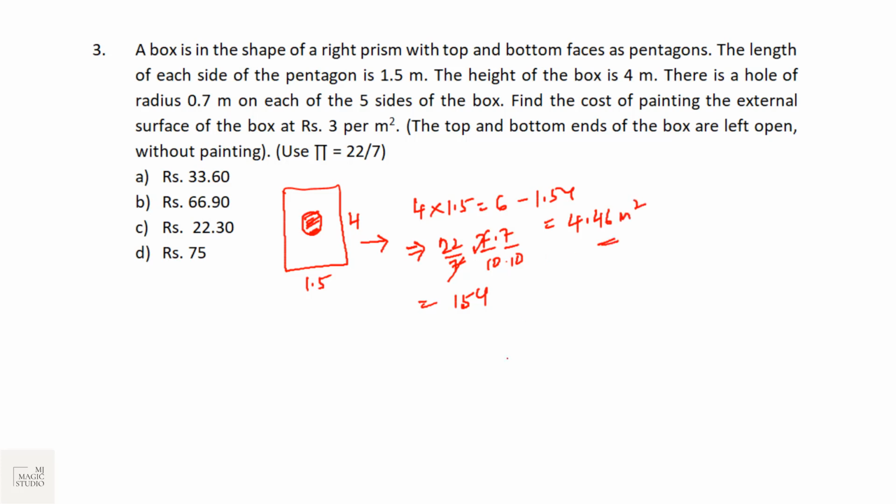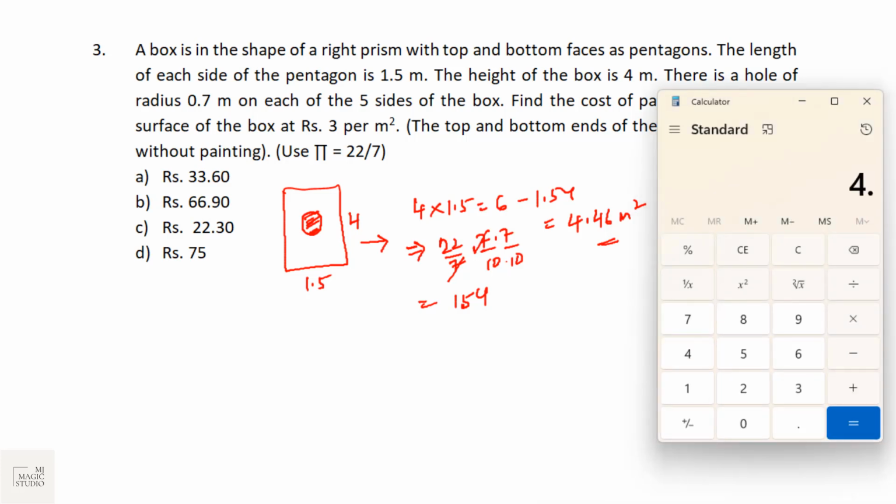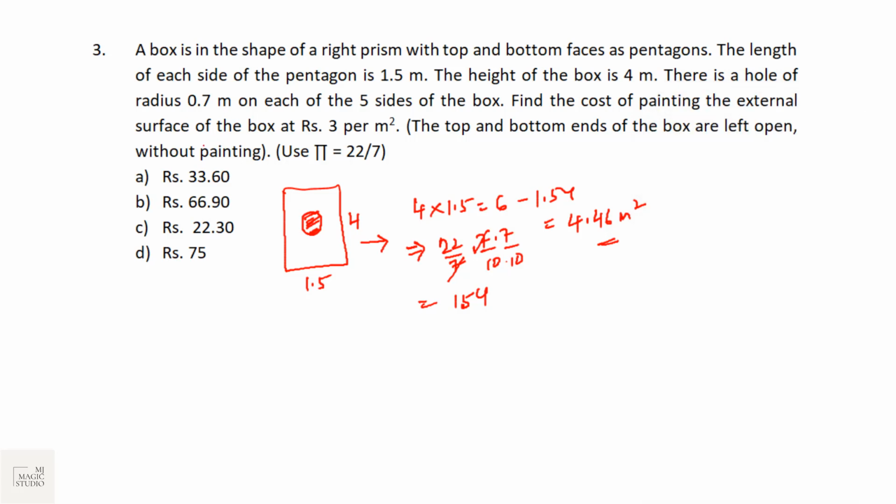This is the area per face, and now we have 5 faces. 4.46 into 5 is the total surface area, 22.3, and it's been painted at the rate of rupees 3 per meter square. So into 3 will give us 66.9. So the cost of painting the external faces of this is 66.9. That is option B.